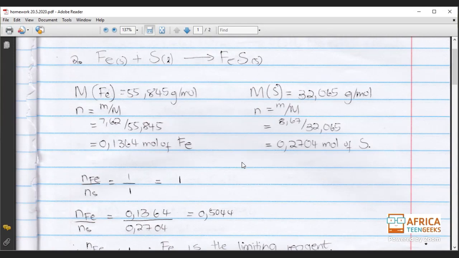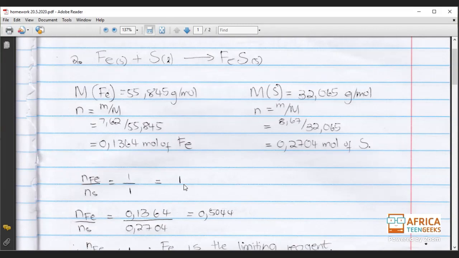But if it's more, then S becomes the limiting reagent. So we look for it like this. We say Fe divided by S, taking the numbers in front of the element in the compound. With Fe there's no number, so we assume it's a 1. And for S there's also no number, so we also assume it's a 1. And that will be equal to 1.